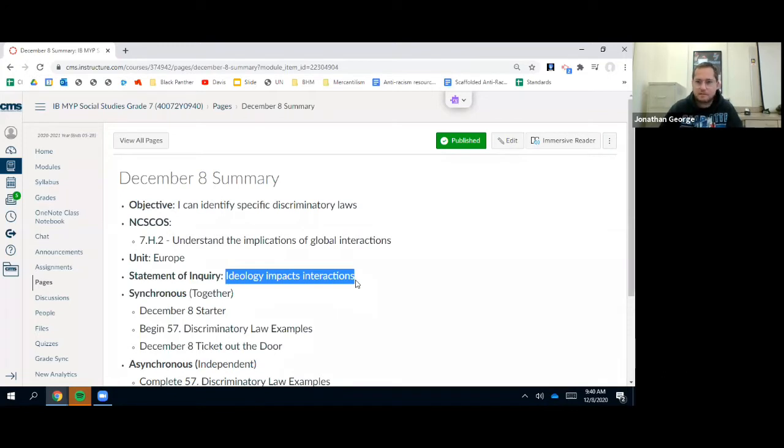It impacts their interactions and separates people based on race. Okay, so that's the ideology there.